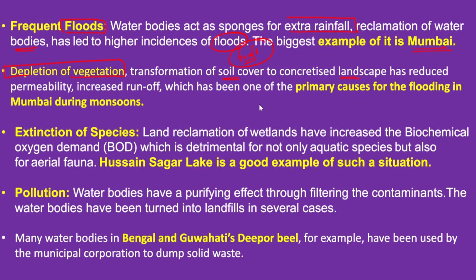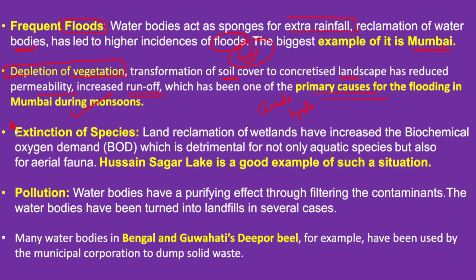It is also called concrete jungles. So it has further reduced the permeability and increased the runoff, which has been one of the primary causes of flooding in Mumbai during the monsoon season. During Mumbai monsoons.